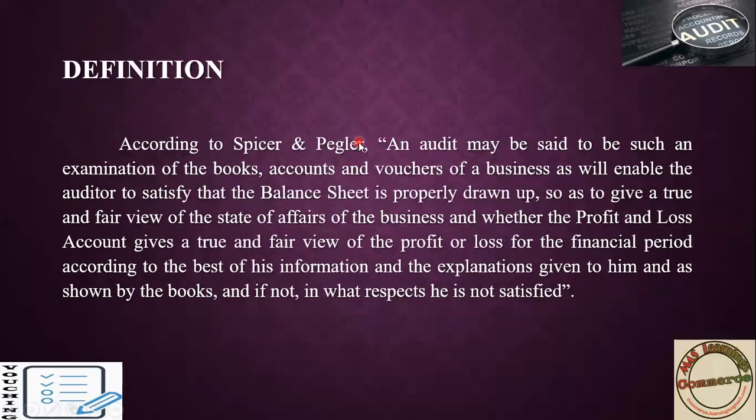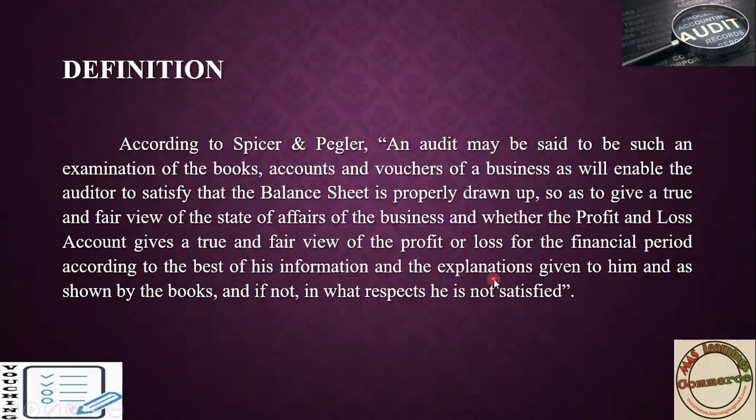According to Spicer and Pilgrim, they define auditing as: an audit may be said to be such an examination of books of account, books, accounts, and vouchers of a business as will enable the auditor to satisfy himself that the balance sheet is properly drawn up, so as to give a true and fair view of the state of affairs of the business, and whether the profit and loss account gives a true and fair view of the profit and loss for the financial period, according to the best of his knowledge and the explanations given to him and as shown by the books, and if not, in what respect he is not satisfied.